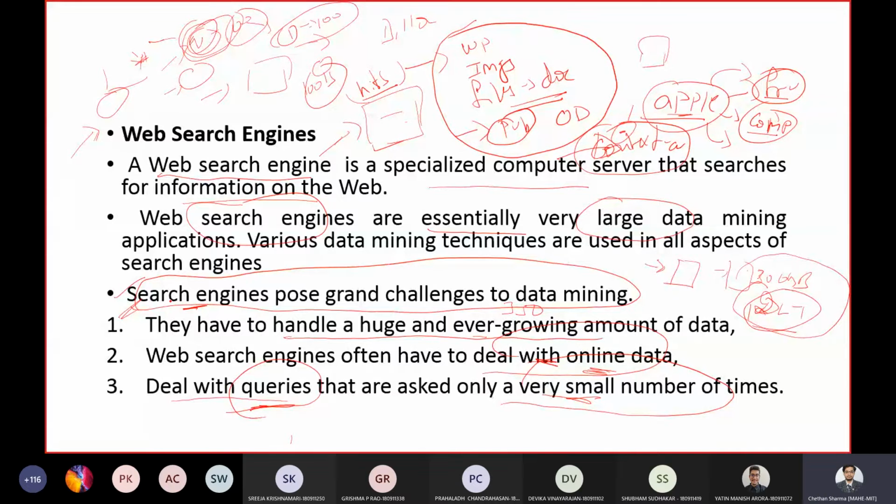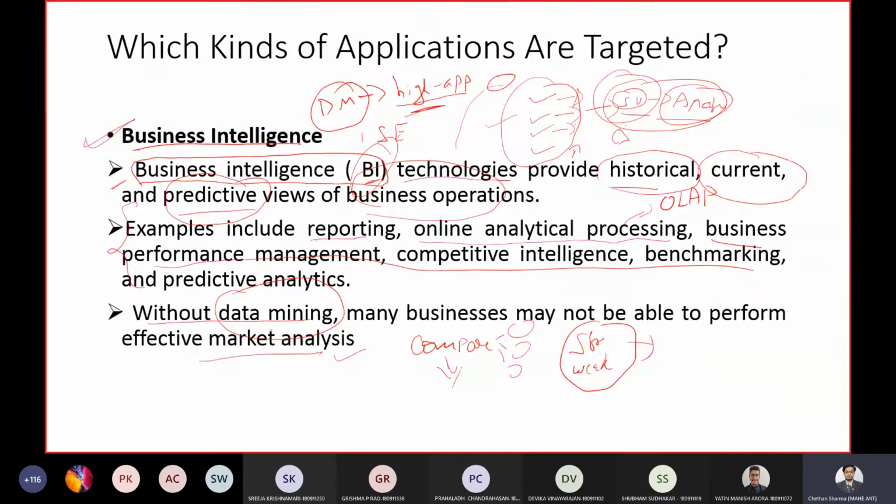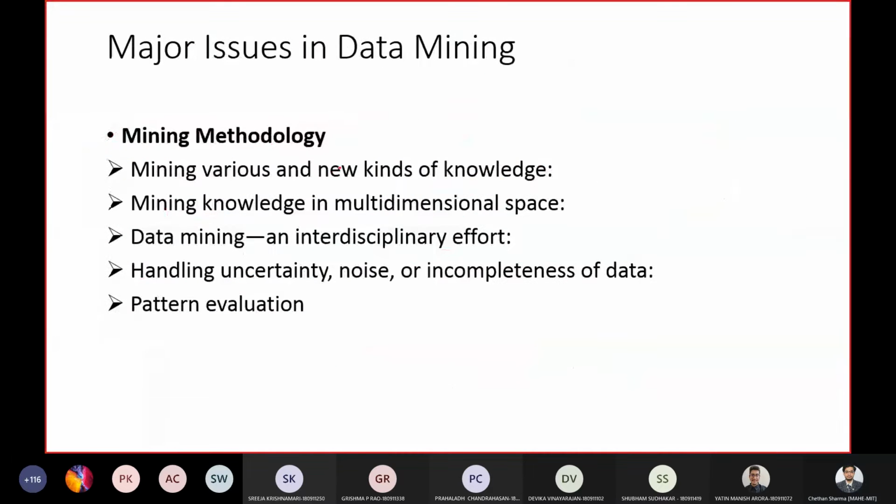So these are a few challenges, or you can say applications, which your data mining will be dealing with. So what are the major issues?